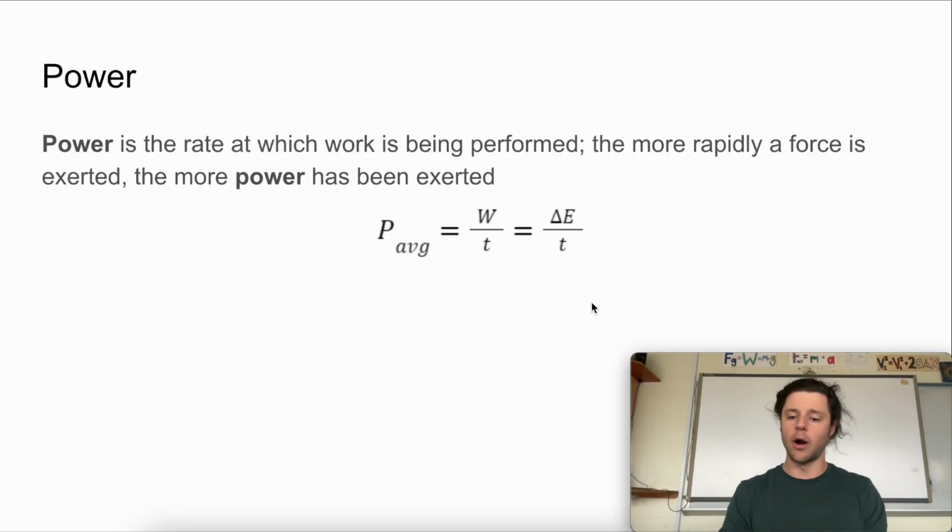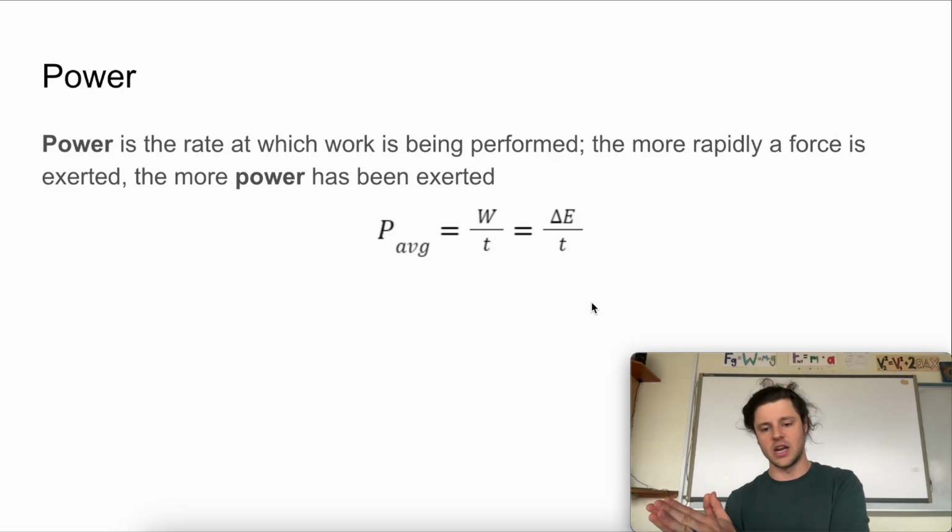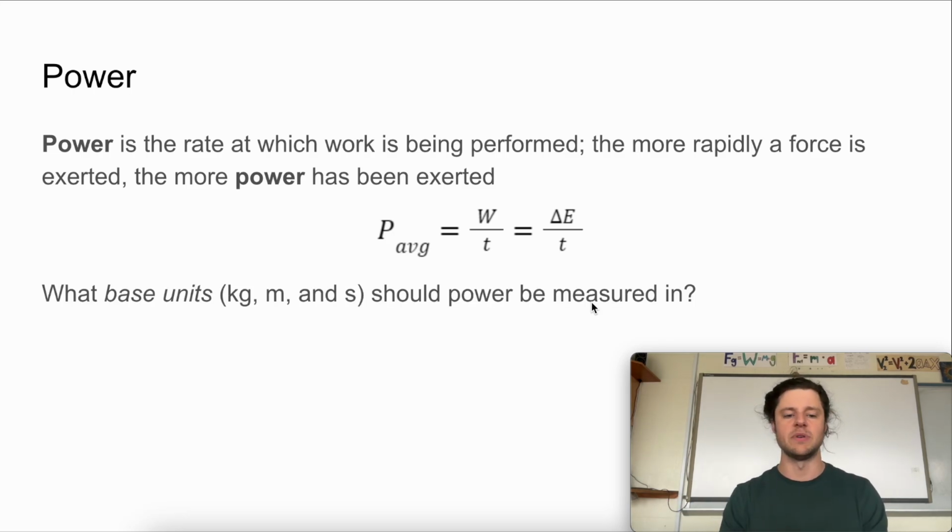Because really our work is our change in energy from the initial state of our system to the final state of our system. And again, we're dividing that over time to get our rate at which the work is being done. So can you take a moment to consider what base units, meaning kilograms, meters, seconds, power should be measured in if we're using the metric system? Pause, think for a moment.